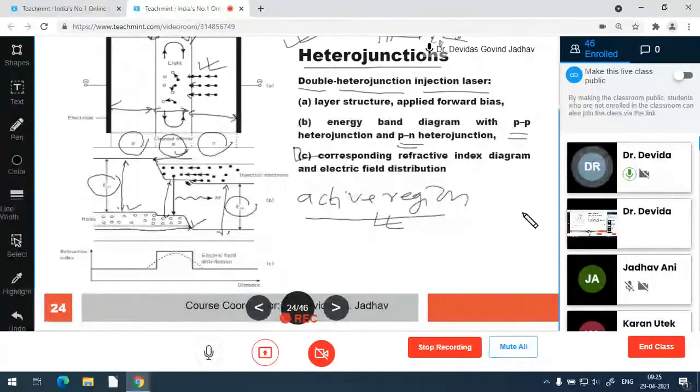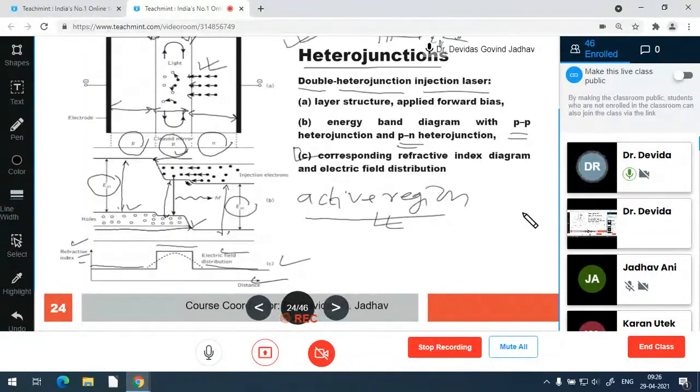So this is figure C. Here the distance is shown on the x-axis, and the refractive index and electrical field distribution are shown on the y-axis. The refractive index of the p region is lower, the refractive index of the n region is lower, and the refractive index of the central p region is higher. Okay, the refractive index of the active region is higher.